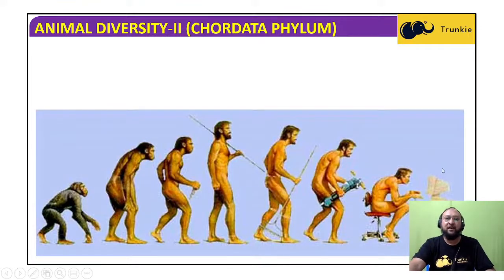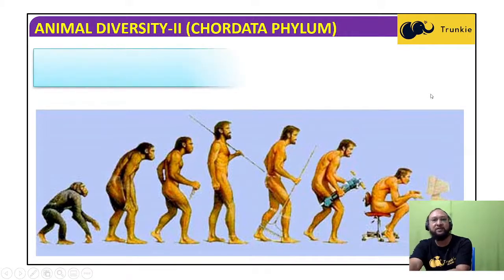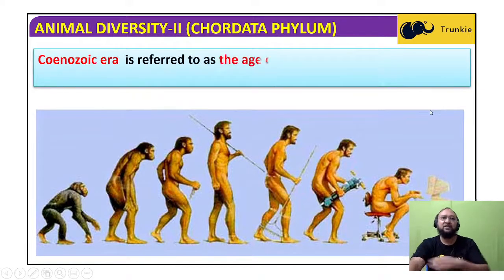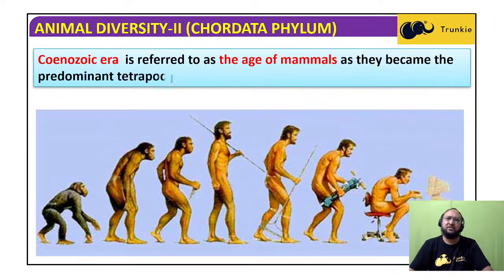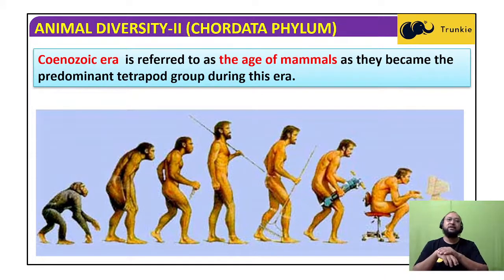Then there was the evolution of human beings also, in the Cenozoic era, which is referred to as the age of mammals, as they became the predominant tetrapod group during this era. During the Cenozoic era, the mammals were fully evolved and dominant, and they were the predominant tetrapods, meaning with 4 limbs.